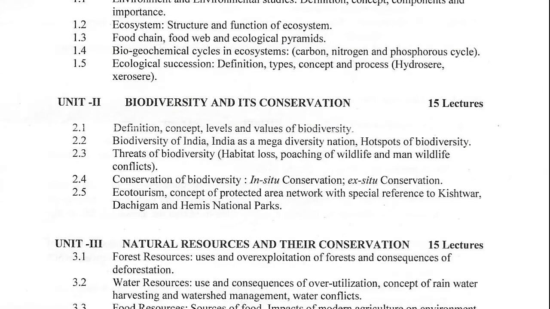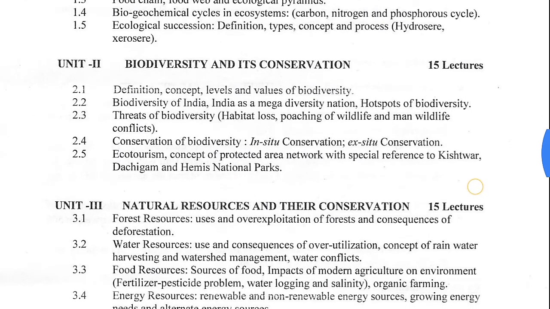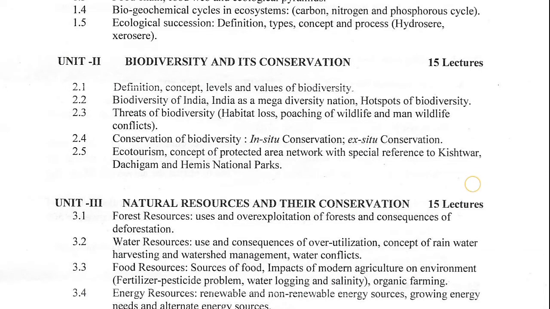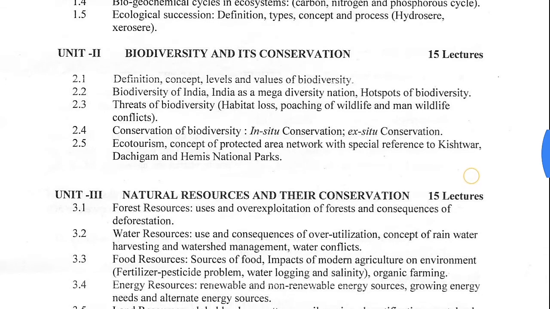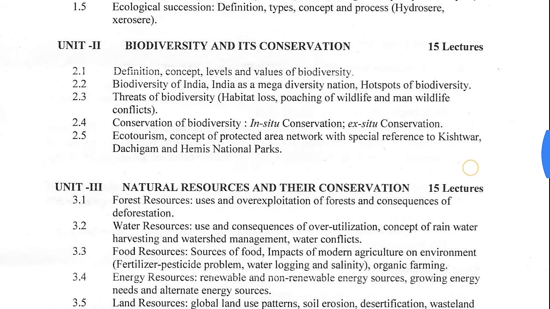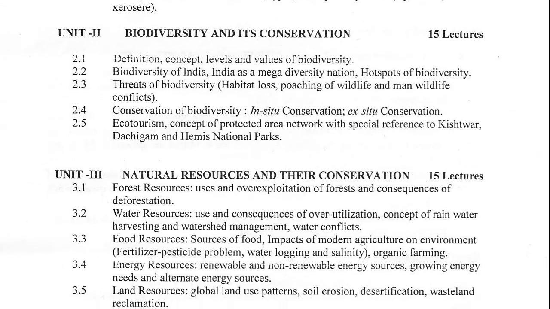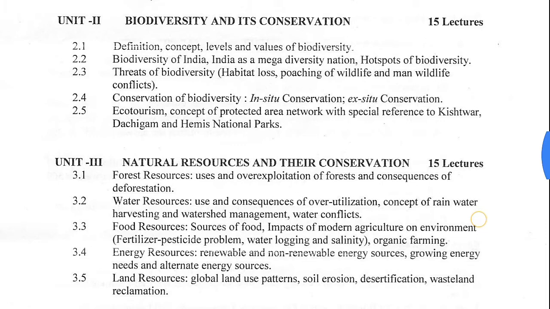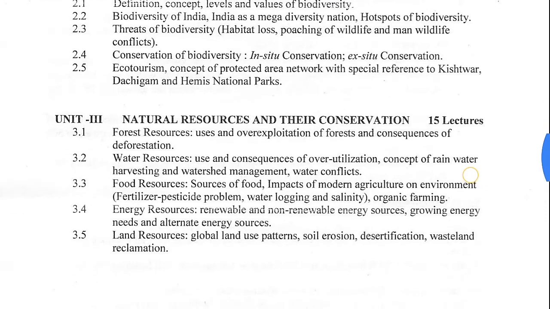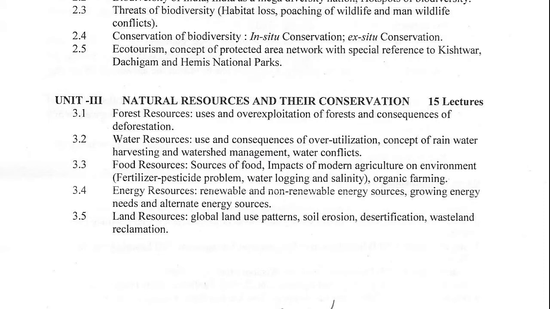The second unit in EVS is biodiversity and its conservation. Topics in this unit are definition, concept, levels and values of biodiversity, biodiversity of India, India as a mega diversity nation, hotspots of biodiversity, threats of biodiversity, habitat loss, poaching of wildlife and man-wildlife conflicts, conservation of biodiversity, in situ conservation and ex situ conservation, ecotourism, concept of protected area network with special reference to Kishtwar, Dachigam and Hemis National Parks. Third unit in environmental studies is natural resource and their conservation.